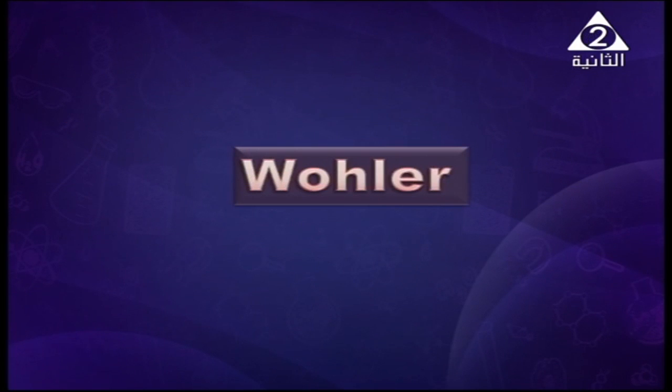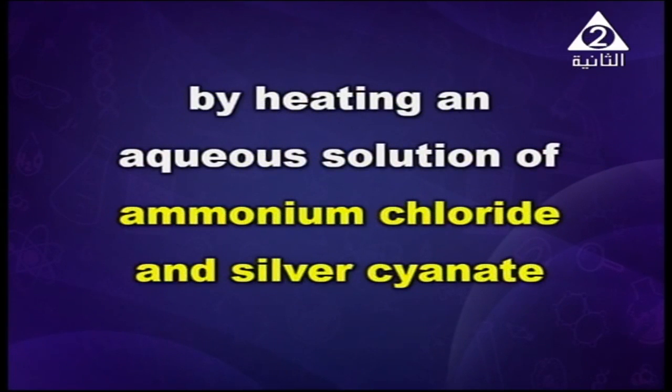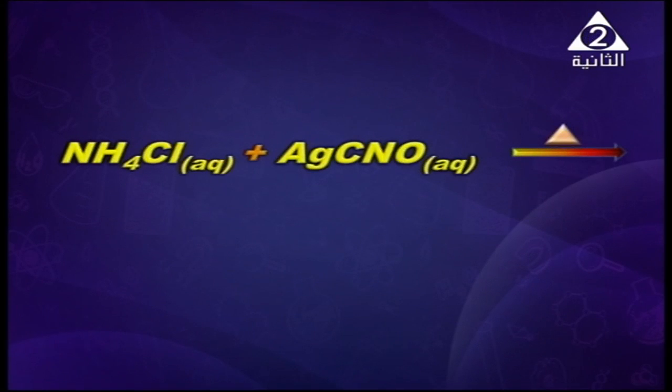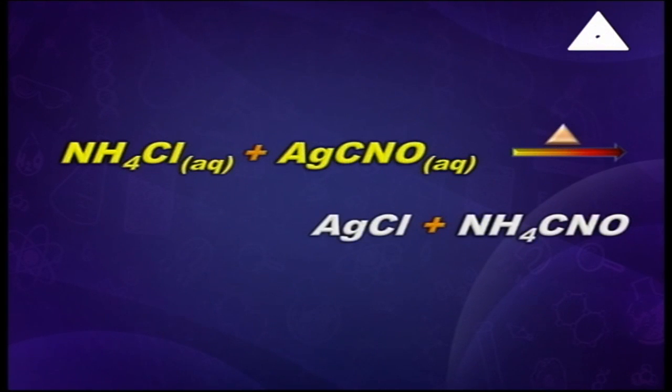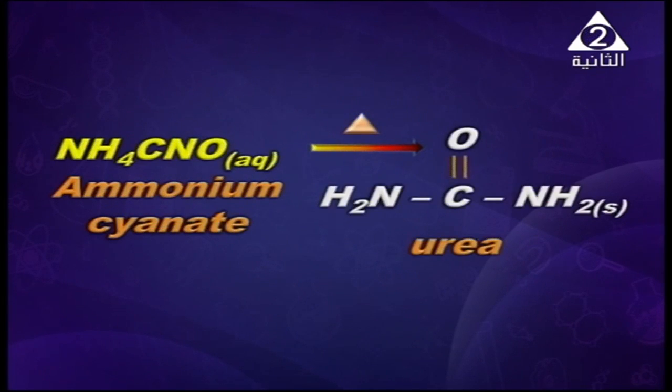Wohler proved that the vital force theory was false, as he could prepare urea, which is separated from urine, by heating an aqueous solution of ammonium chloride and silver cyanate. As the equation proceeds on the screen, ammonium chloride solution plus silver cyanate solution gives silver chloride and ammonium cyanate. Here, ammonium cyanate solution by heating gives urea, which is an organic compound.